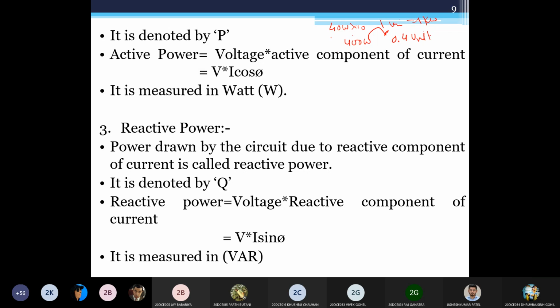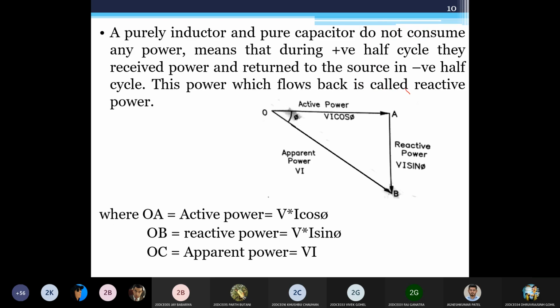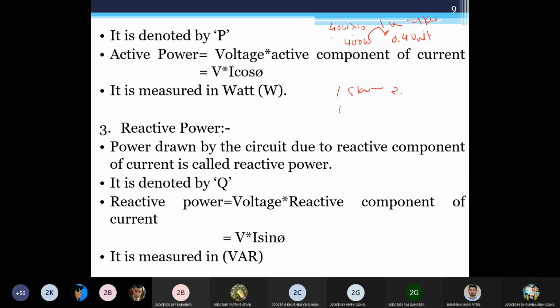So if you have an AC, air conditioning system, or a heater element, like an electric heater or water heater, they are rated somewhere around 1.5 kilowatt to 2.5 kilowatt depending on the capacity, but generally it starts with 1 to 1.5 kilowatt. So let us say I have a 1.5 kilowatt heater at my home. In the winter season we use heaters at home, right? So let us say that is a 1.5 kilowatt heater. Maybe it is a general room heater, or the one we use in the bathroom to heat water.